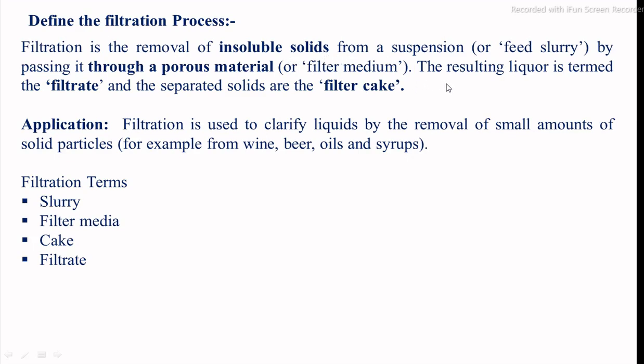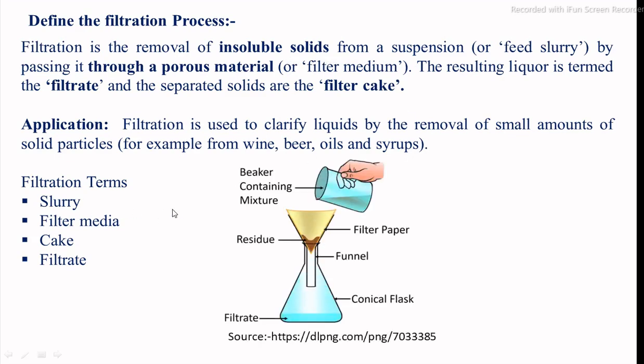In filtration, the first main term is the slurry. Slurry means the liquid product which is the feed for the filtration, containing the suspended particles. Then filter media is the medium used for the filtration process, a porous material which passes only the soluble constituents and the liquid, while the remaining suspended particles are trapped, resulting in the formation of the cake.